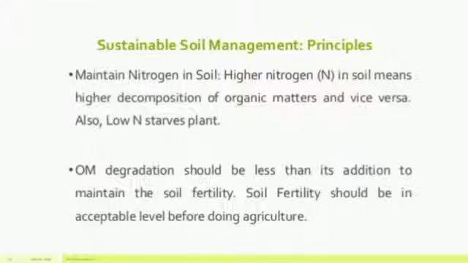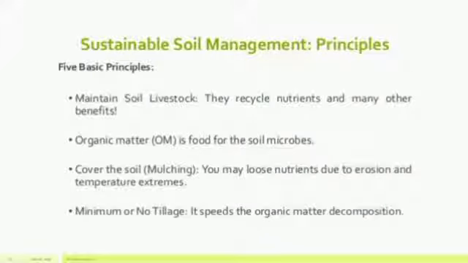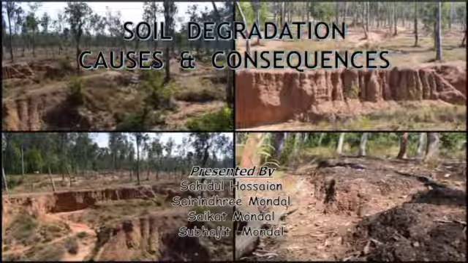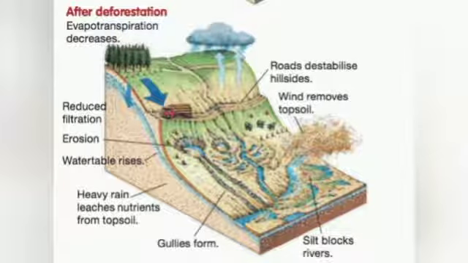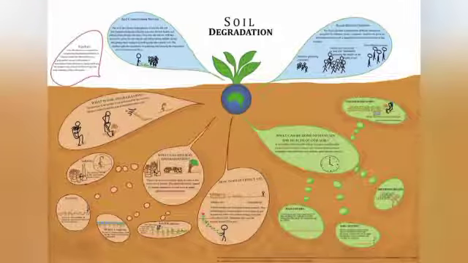Then comes another layer which we call the A horizon layer. What is this A horizon layer? It is also known as the topsoil layer, and it contains minerals mixed with humus, and roots of the plants are restricted to this layer. It is said that this layer is very dark in color.